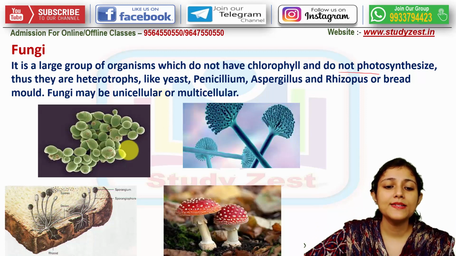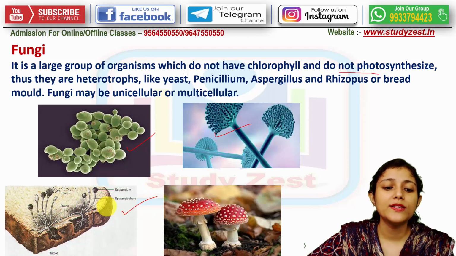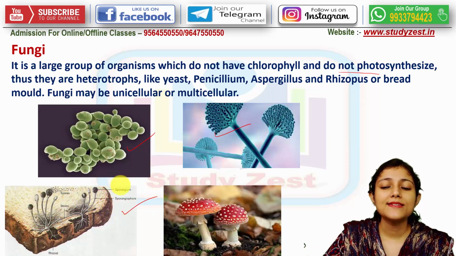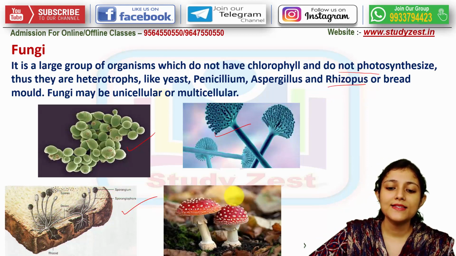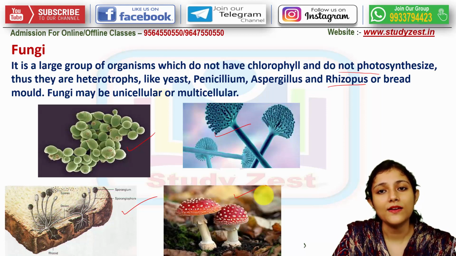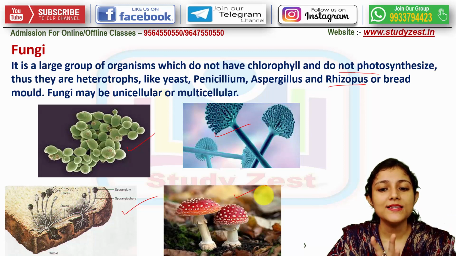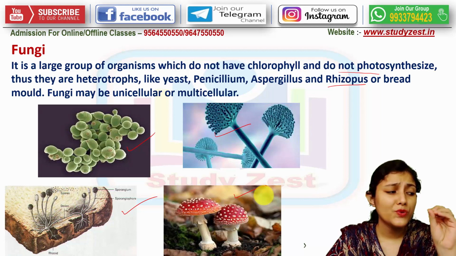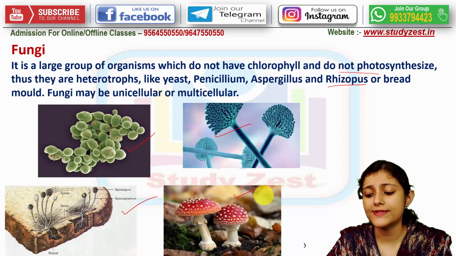So what are the examples? This is yeast, this is aspergillus, this is bread mold. This is bread mold, and the scientific name of bread mold is Rhizopus. All right, and this is what? This is also another fungi. Okay, mushroom. So all these pictures are included within the fungi group of microorganisms.